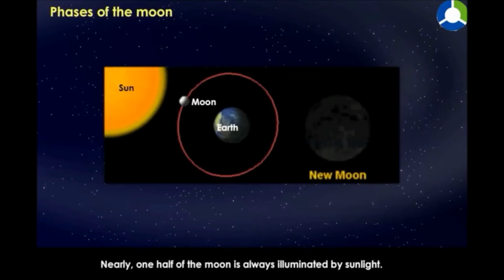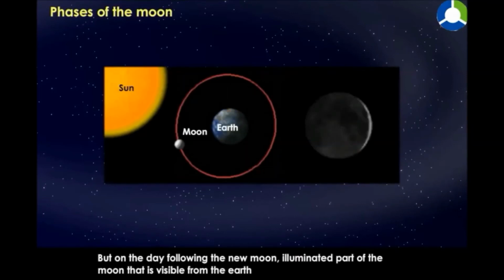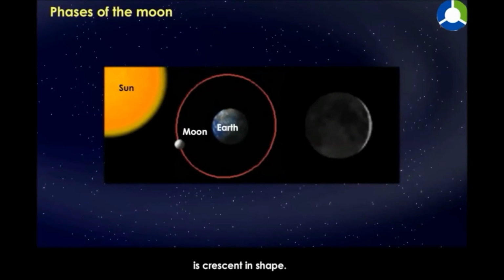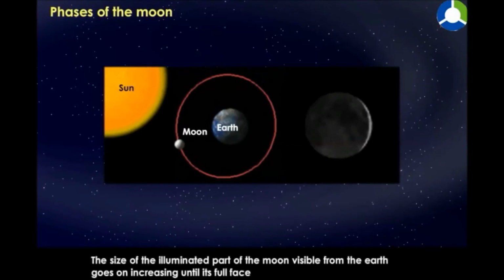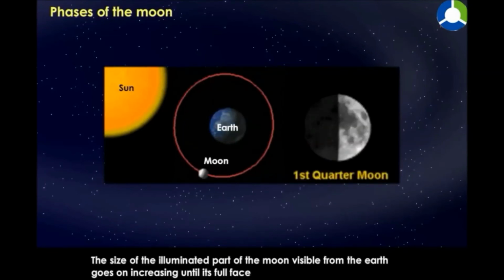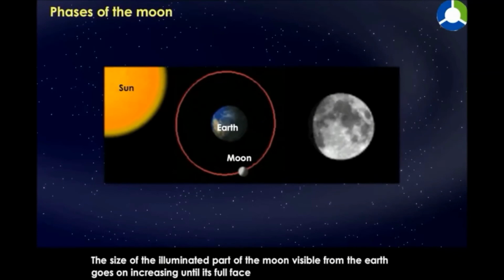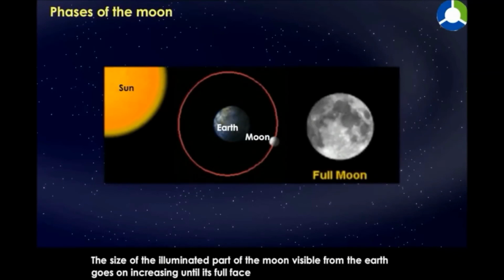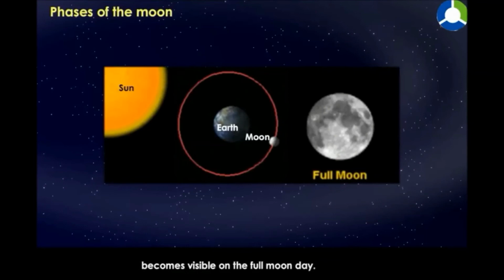Nearly half of the moon is always illuminated by sunlight. But on the day following the new moon, the illuminated part of the moon that is visible from the earth is crescent in shape. The size of the illuminated part visible from the earth goes on increasing until its full face becomes visible on the full moon day.